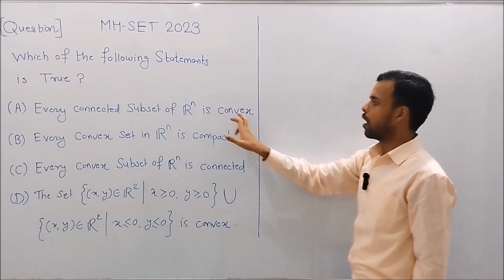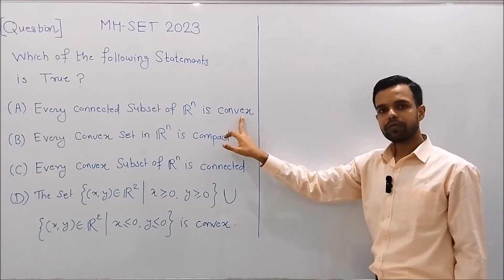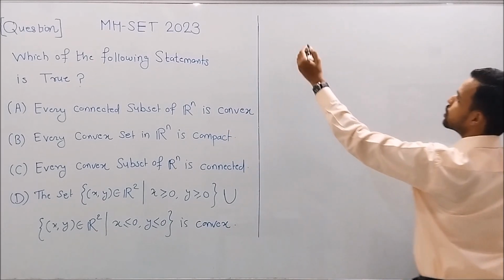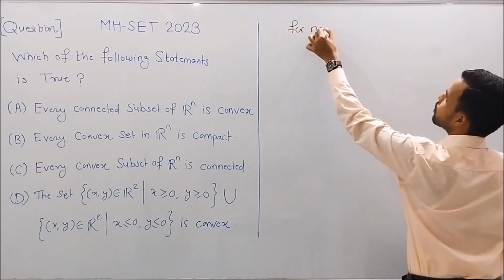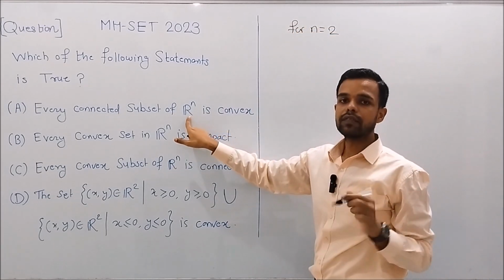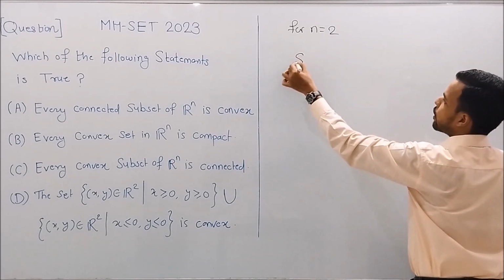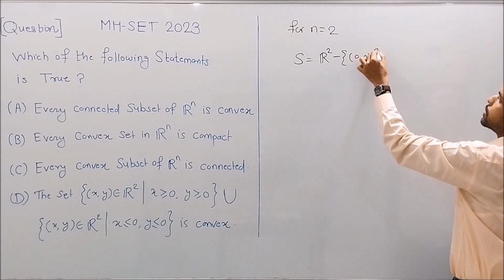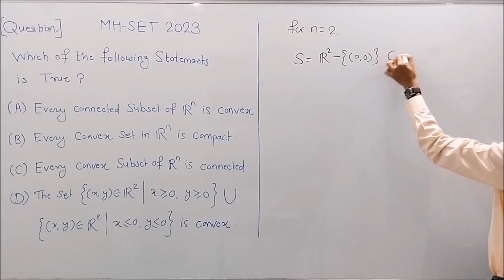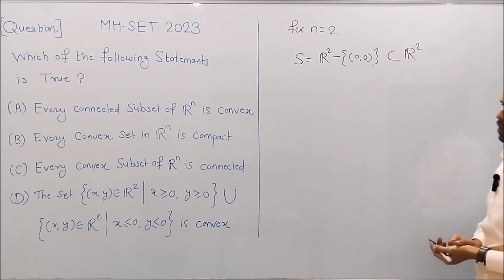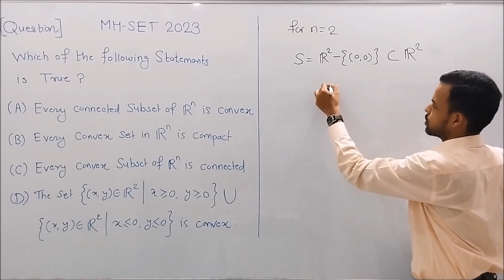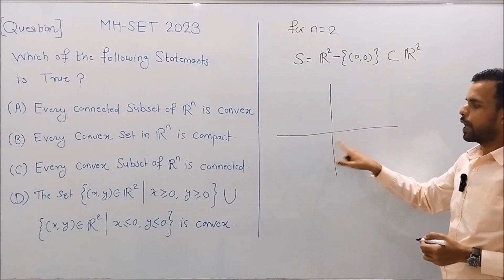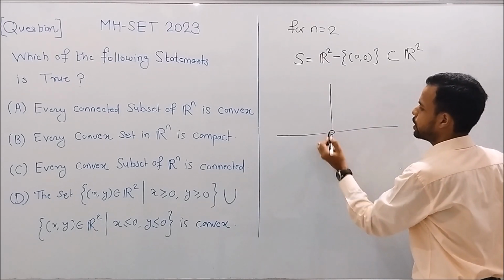Every connected subset of Rn is convex. Is this a true statement? No. Clearly this is a false statement. To show it, take n equals 2, that is R2, the xy plane. Let S equal R2 minus the set containing the origin, which is a subset of R2. Let's see it geometrically. We have just removed the origin from the xy plane.